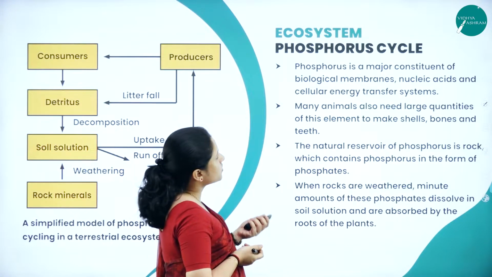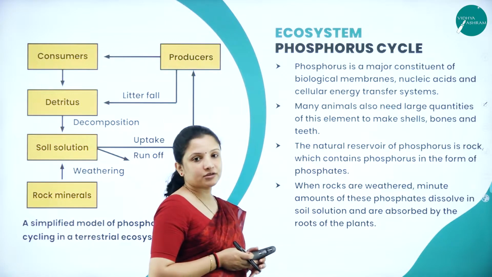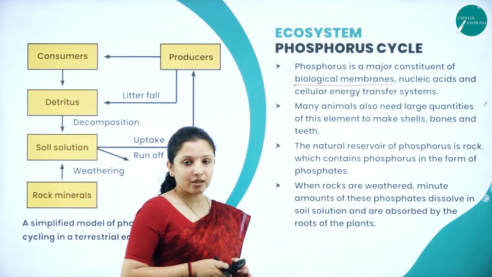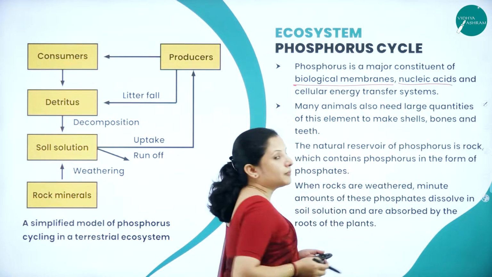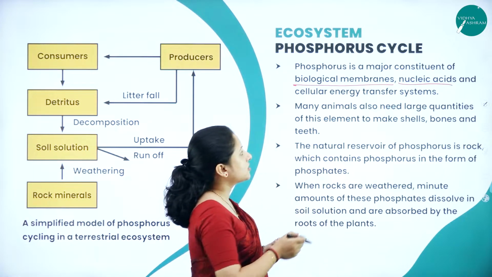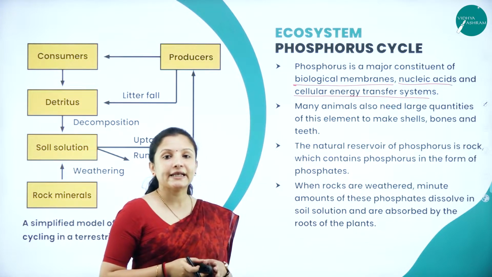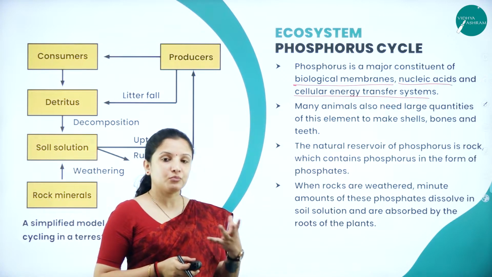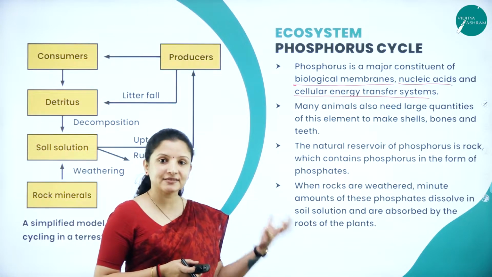So next, let's look into the phosphorus cycle. Phosphorus is a major constituent of the biological membranes. So the cell membranes are made up of phosphorus. The nucleic acid, we all know that the backbone of DNA is made up of phosphates, and the cellular energy transfer systems all contain phosphorus. ATP, adenosine triphosphate, contains phosphorus.